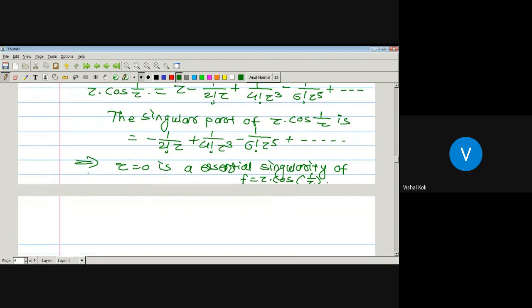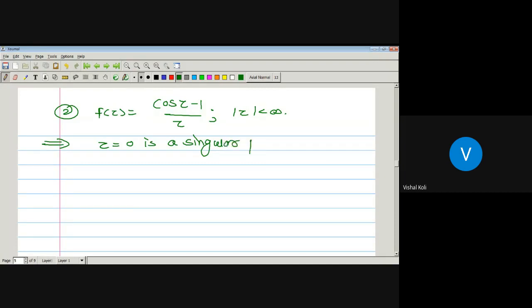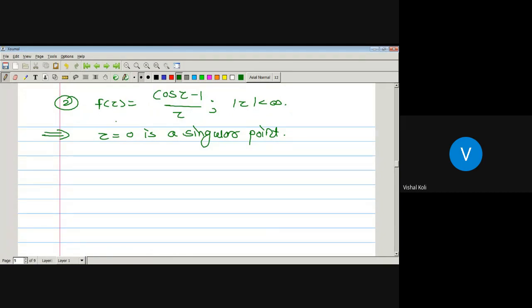Now the second example is f of z equal to cos z minus 1 divided by z, whenever modulus of z is finite. What is the singularity of this function f of z? The singular point is z equal to 0. So z equal to 0 is a singular point. Now we have to check which type of singularity this function f of z has.